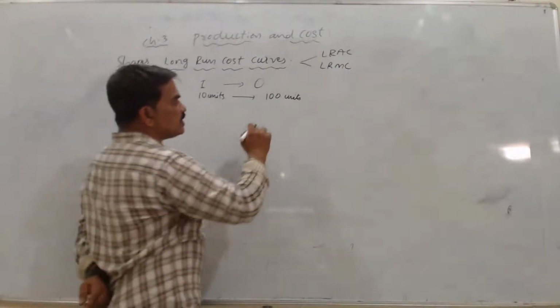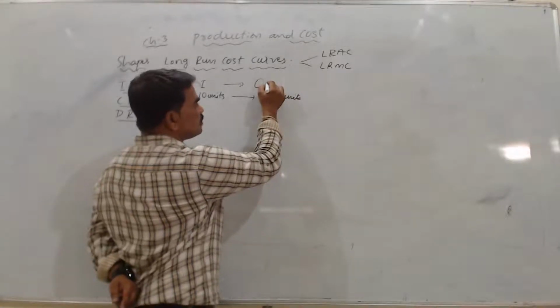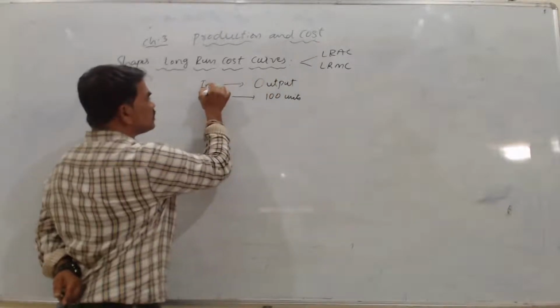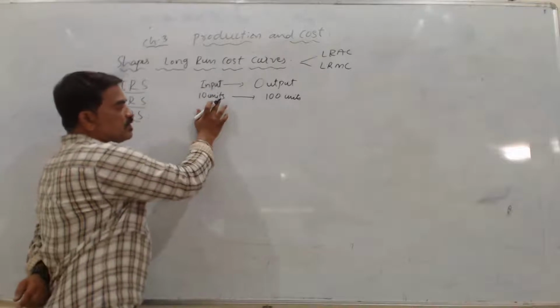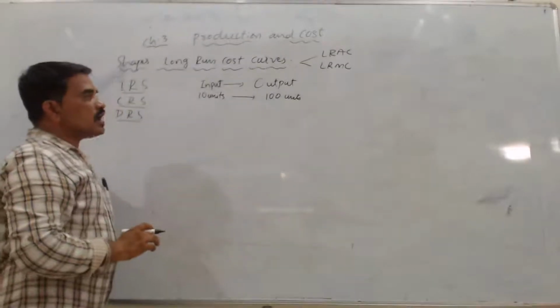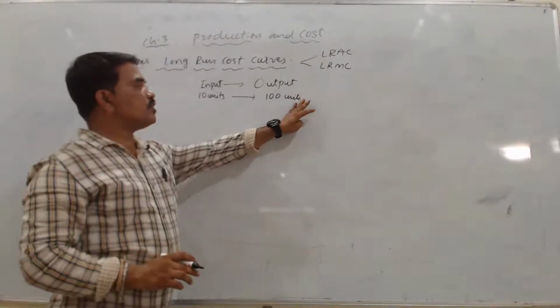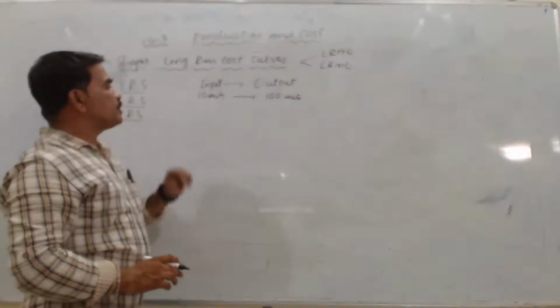Now I wanted to increase my output. This is output. This is input. So when I use 10 units of input, I will get 100 units of output. Fine. Now I wanted to increase my output. To increase my output, what do I have to do? I have to increase my input as well. Correct?